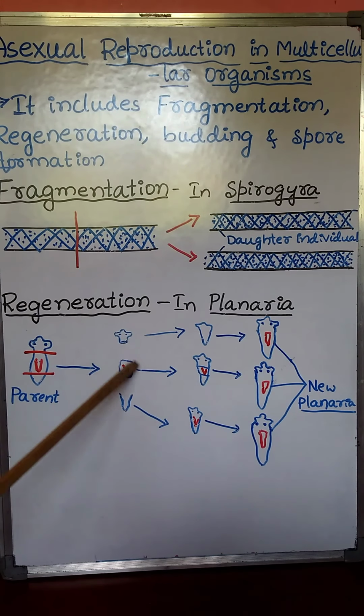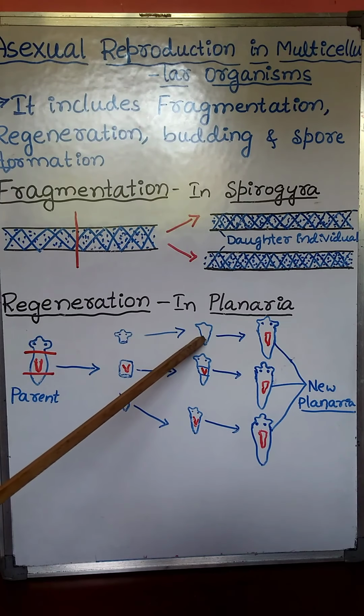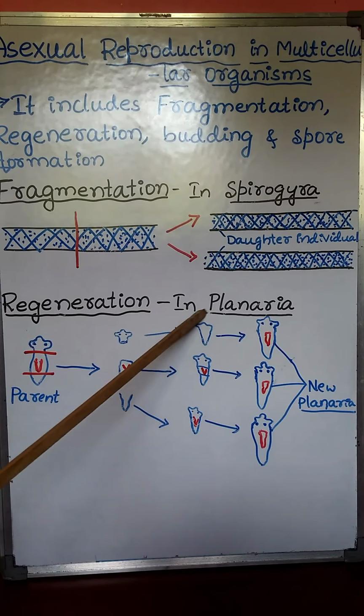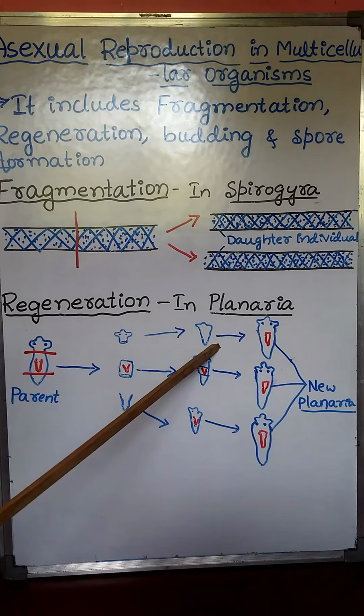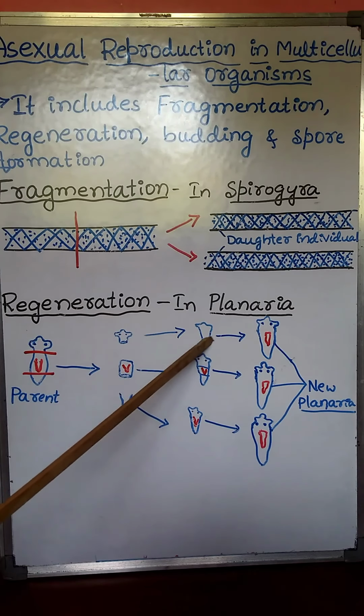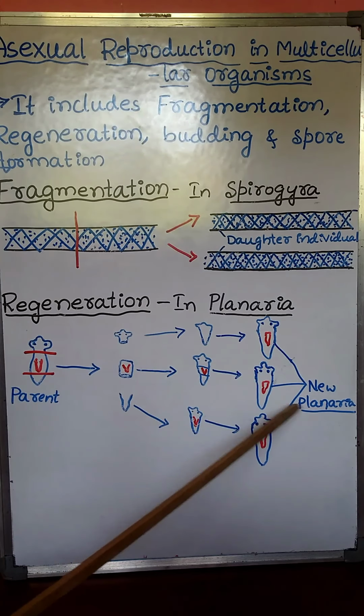Then these cells divide and produce a number of cells. After that, that number of cells undergo differentiation and give rise to particular types of cells or particular types of tissues. These cells and tissues develop or grow into a new young individual, a new planaria.